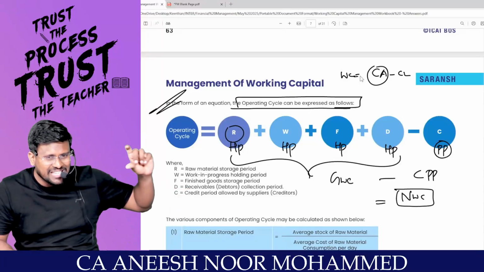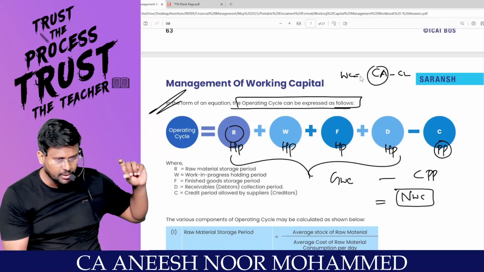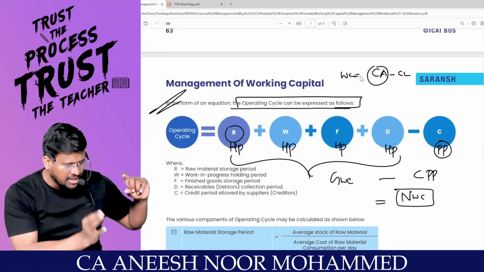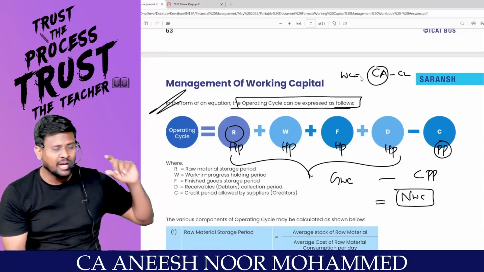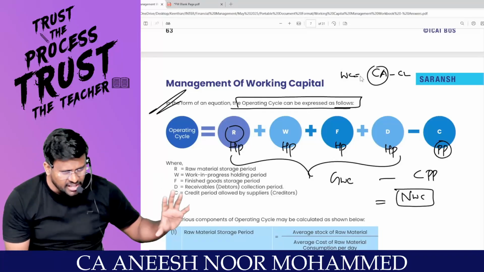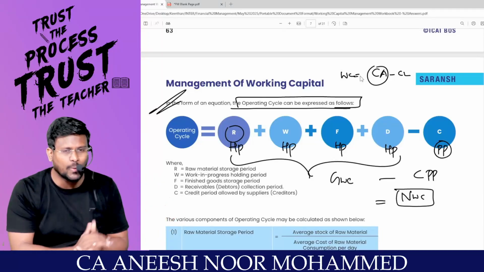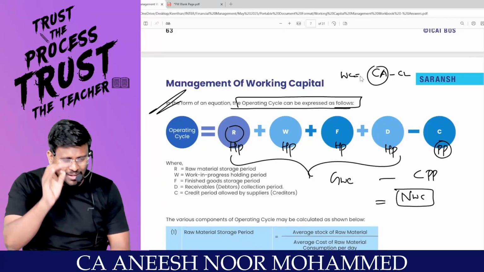I will estimate how much is the raw material stock I need. I will estimate how much is the WIP stock I need. I will estimate how much is the finished goods stock I need. I will estimate how much debtors I need. I will estimate how much cash I need. That is the gross working capital requirement.